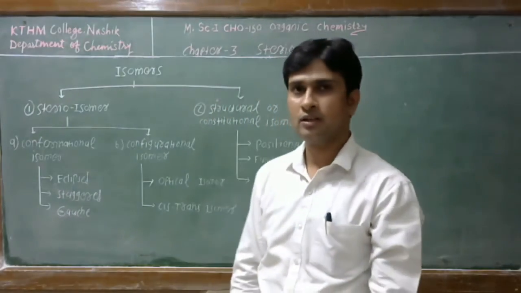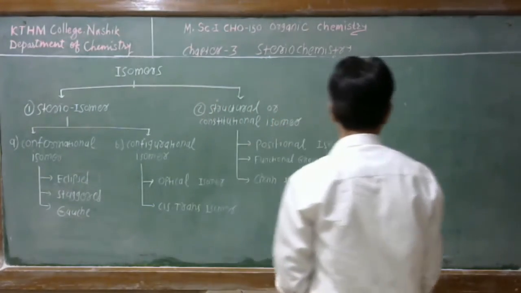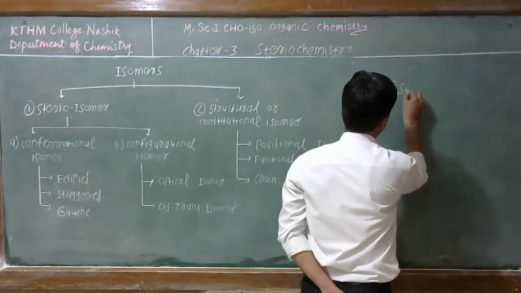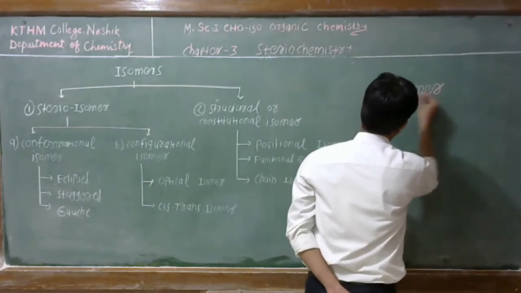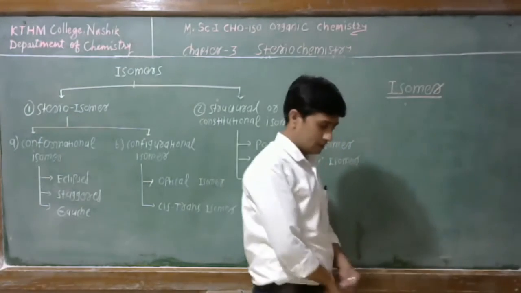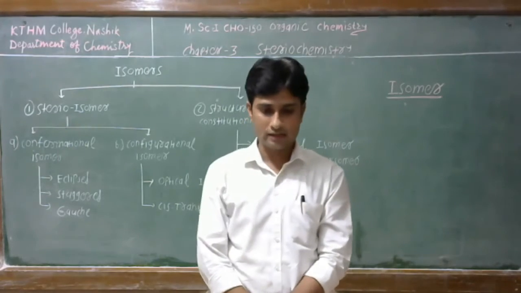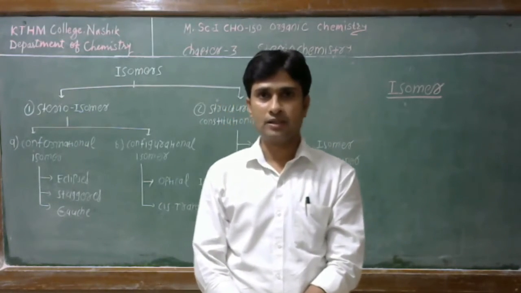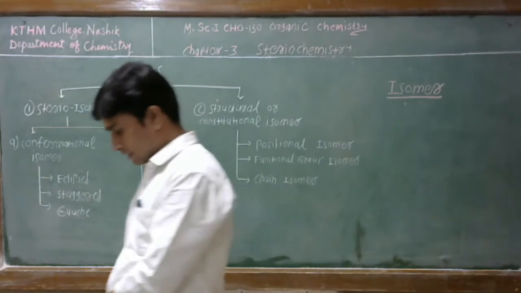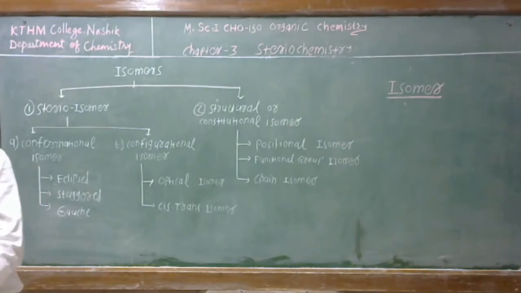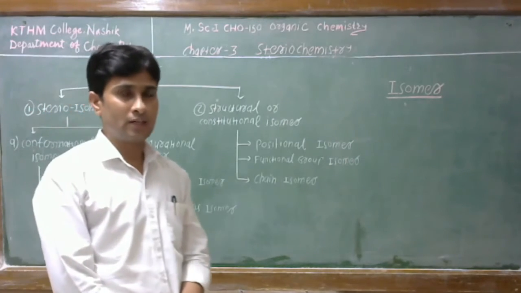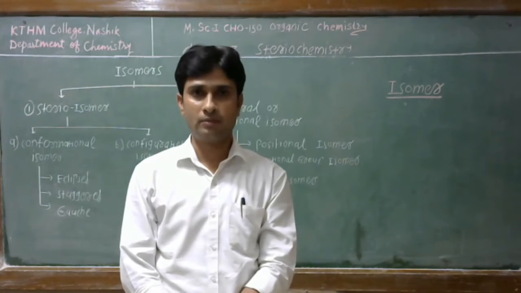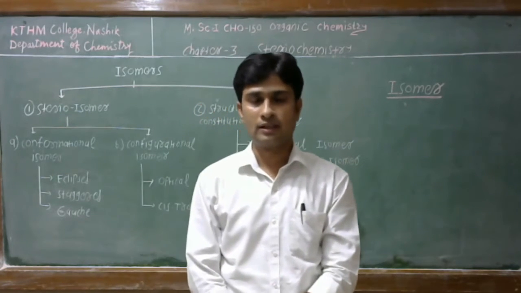In this chapter, one very important term is the isomer. What is an isomer? Isomers are compounds which have the same molecular formula but different properties and different structures. The different properties will be either physical properties or chemical properties or both.